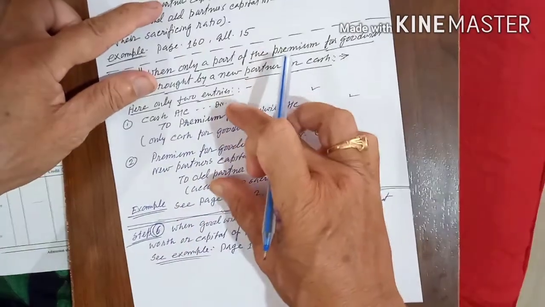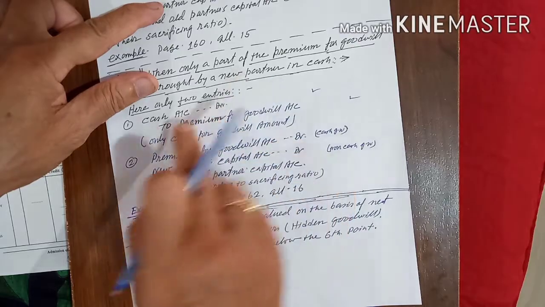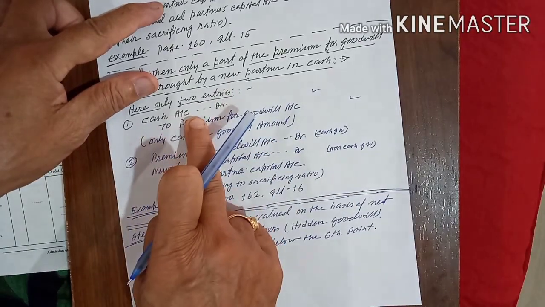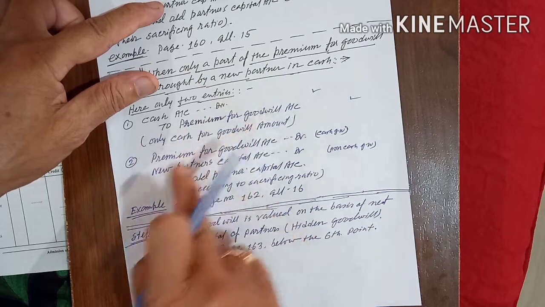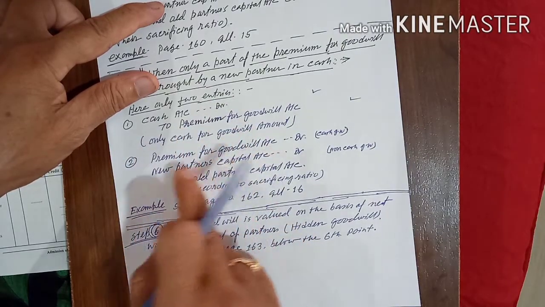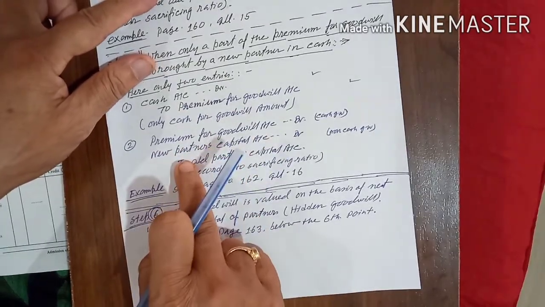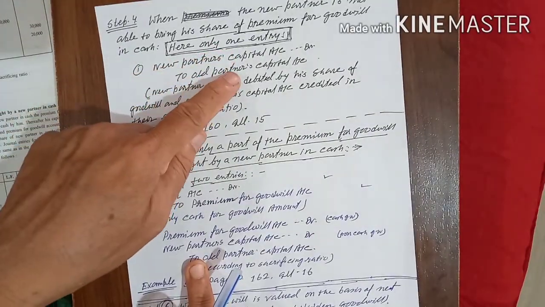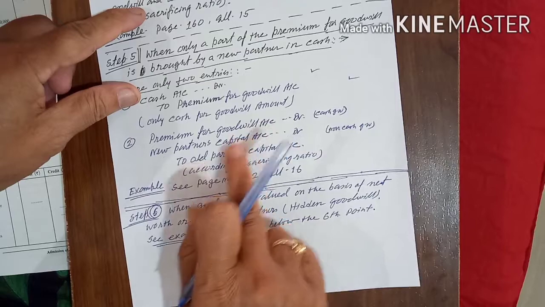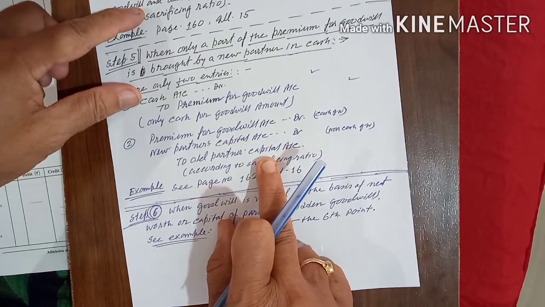So this is the entry. 2 entries are coming. 1 entry for the cash he is bringing, and the second entry for premium for goodwill, which you have to close, and for the amount he is not able to give, that entry is new partner's capital account debit to old partners' capital account.